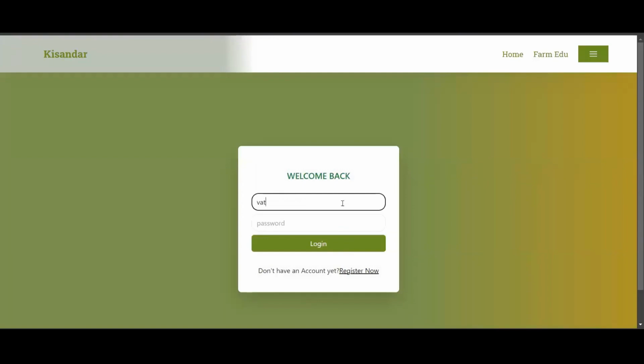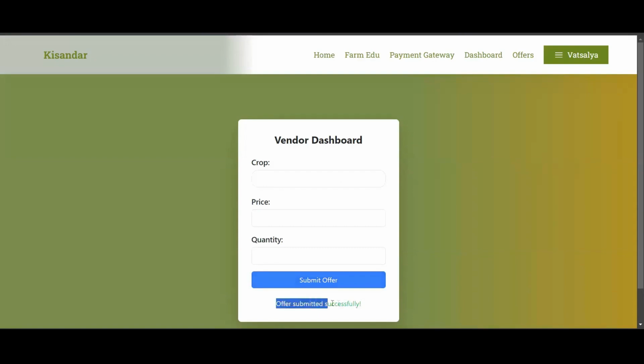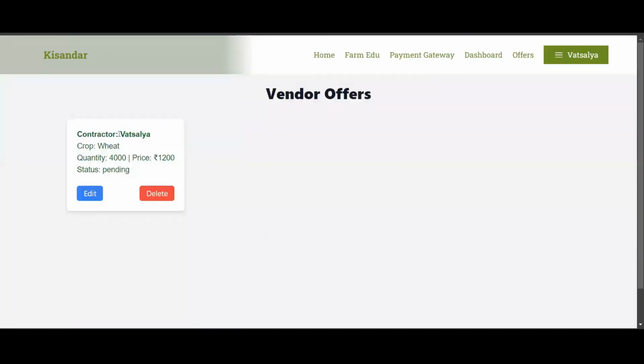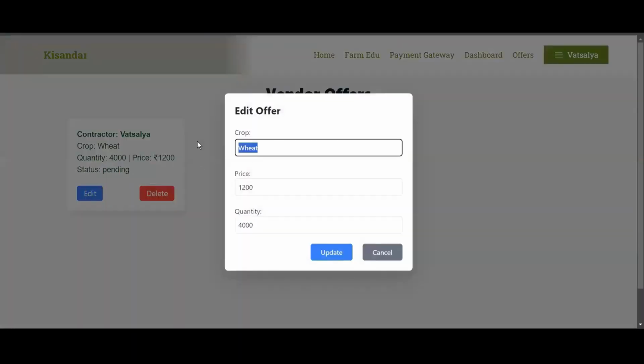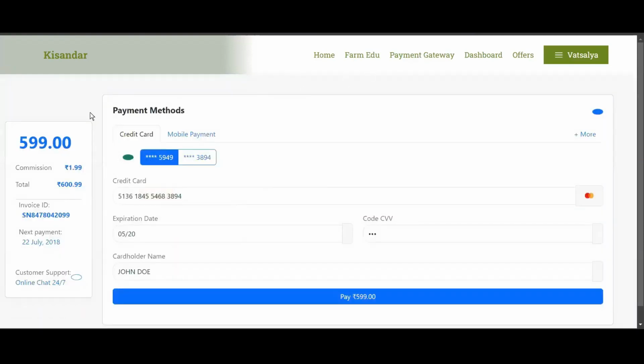All right. So here we have our login. This is going to be a vendor login. Now here, the vendor dashboard, the vendor can on the spot put out a contract. There's also an option to post additional information about the particular contract. Now, when we go to the dashboard, when we go to the offer, here we have the offer that the vendor has put out. We can edit it until it has been accepted. After it has been accepted, it can't be edited. Here we have the payment methods to make sure there's seamless payment.